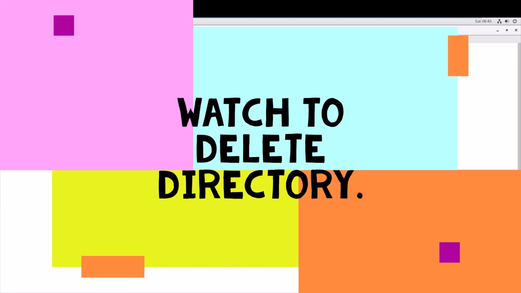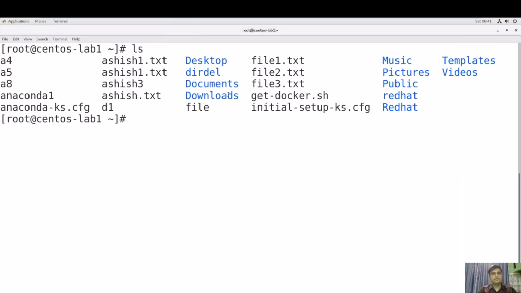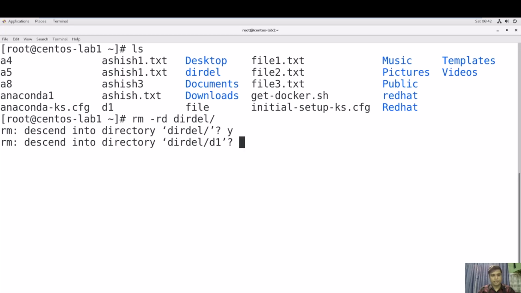Now if you want to delete a directory, you can choose which one you want to delete. Suppose I want to delete dir del, right? So what I will do, I will use rm -rd and then the dir del directory, right? See, this is asking me if I want to delete this. I will say yes, I will type y, right? And again it is saying, inside this dir del there is a d1 directory. Do you want to delete this subdirectory? I will press y.